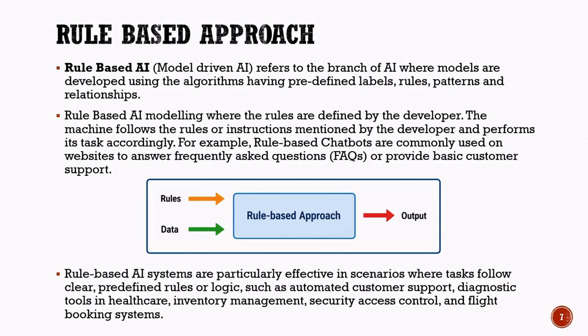Rule-based AI systems work best when tasks follow clear and predictable logic. They are commonly used in customer support systems, healthcare diagnostic tools, inventory management systems, security access control systems, and flight booking applications. Although rule-based systems can be highly effective for well-defined tasks, they depend entirely on the rules provided by developers and cannot learn new patterns on their own. This limitation led to the development of learning-based AI models, which we will study next.